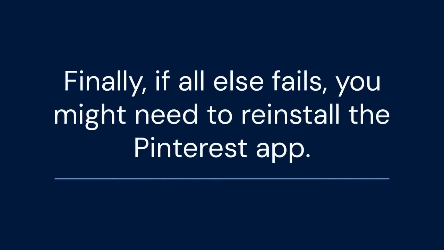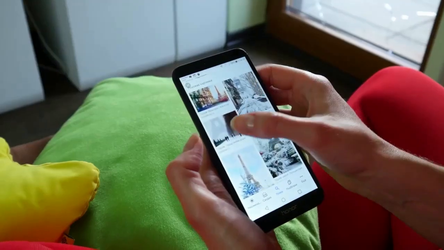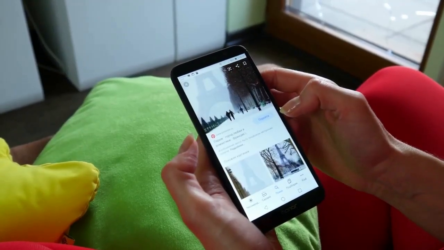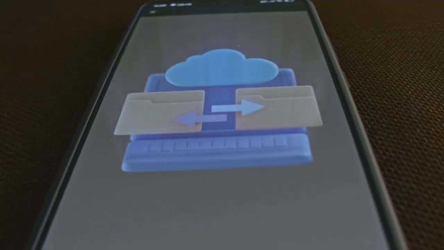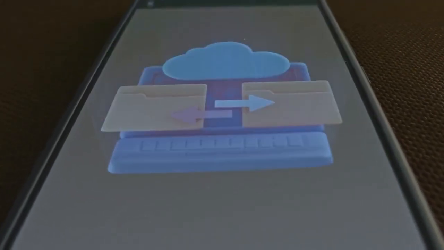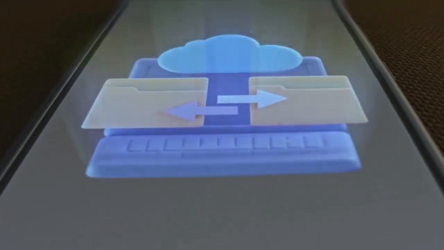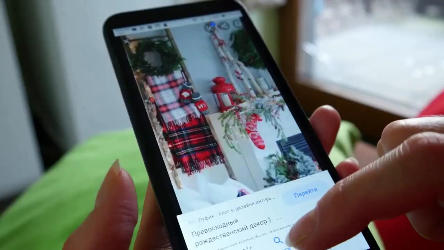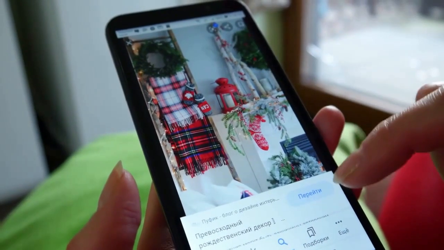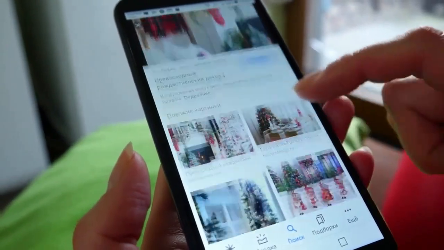Finally, if all else fails, you might need to reinstall the Pinterest app. Uninstall the app from your device completely. Then, go back to your App Store, download, and install it again. Remember your login details before doing this. A fresh installation often resolves deeper, more persistent app-related problems.